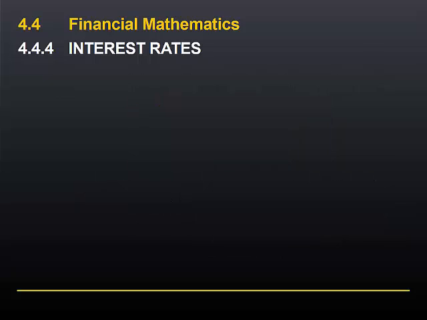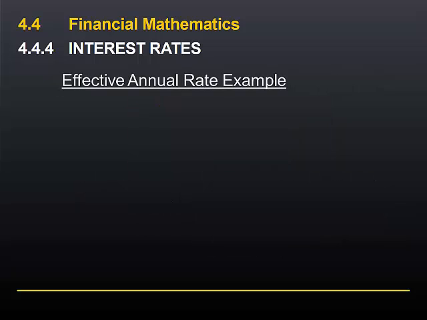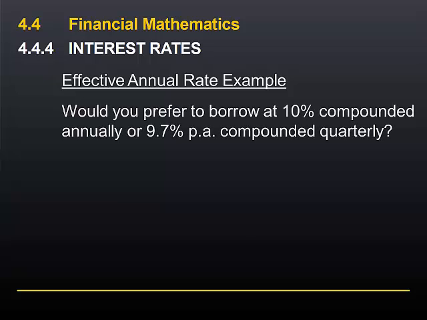So let's use that formula in an example. Would you prefer to borrow at 10% compounded annually or 9.7% compounded quarterly? The only way to make a comparison is to calculate the effective annual rate for the 9.7% compounded quarterly. The 10% is already at an effective annual rate. If interest is compounded annually, the APR and the EAR will be exactly the same, and we could test that using the formula if we wanted to.